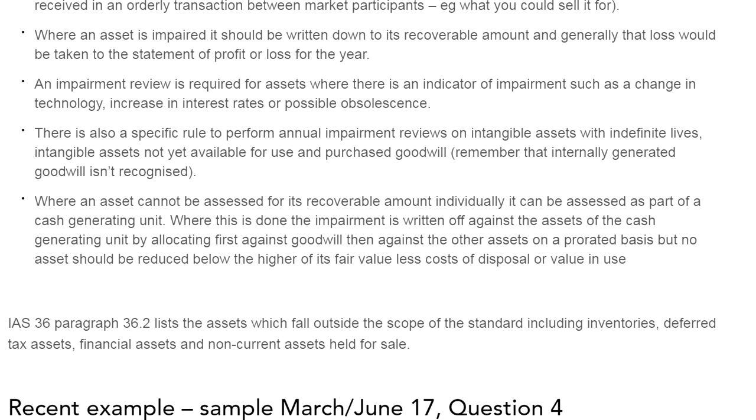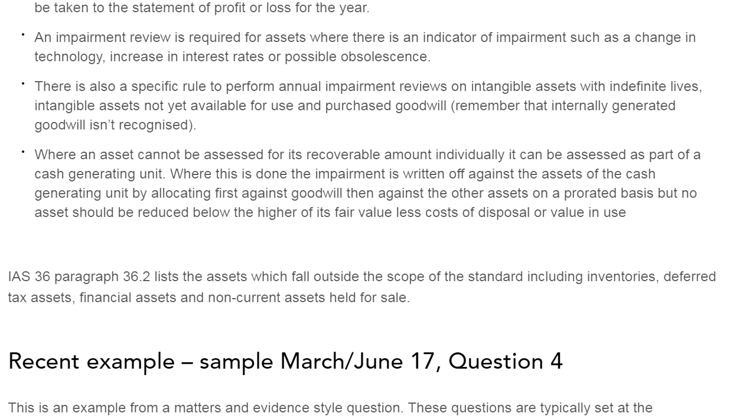We already know that where an asset cannot be assessed for the recoverable amount individually, it can be assessed as part of the cash generating unit. Where this is done, the impairment is written off against the assets of the cash generating unit by allocating first against the goodwill and then against other assets on a pro rata basis. But note, an asset should not be reduced below the higher of the fair value less cost of disposal or value in use.